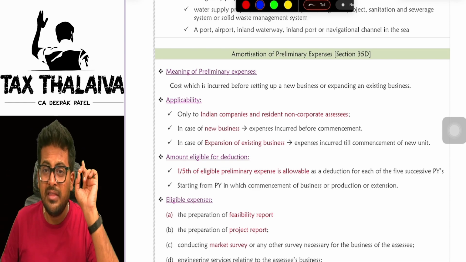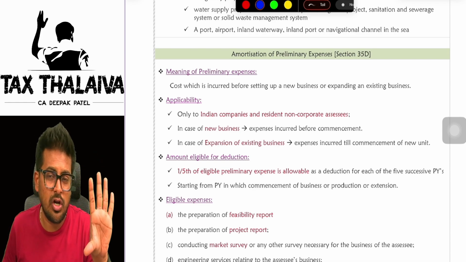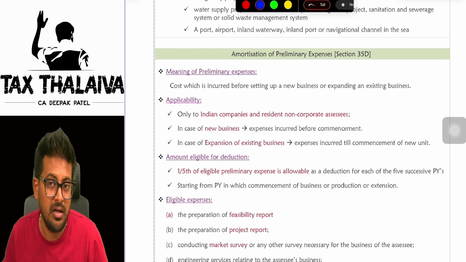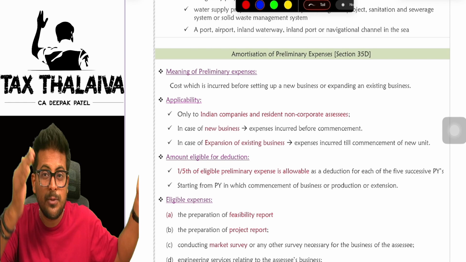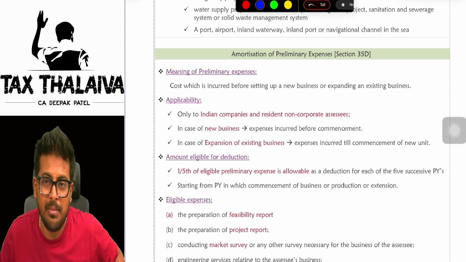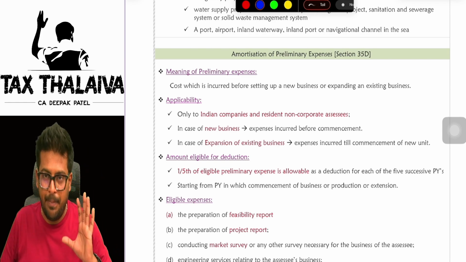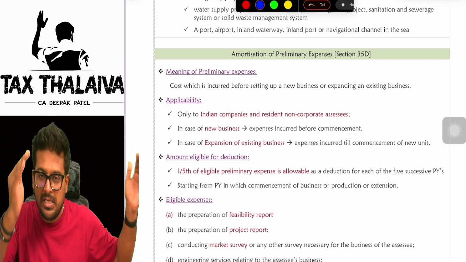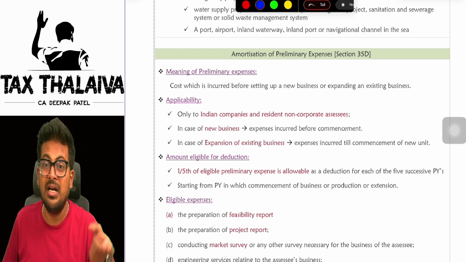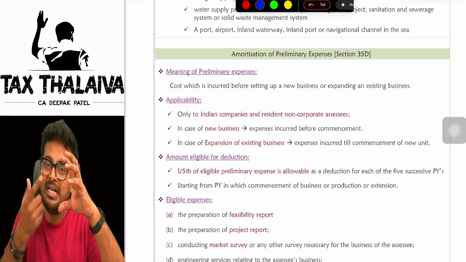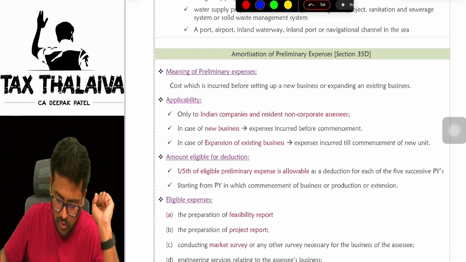Once you start your business, whatever expenditure you incurred before commencing your business, you are eligible to claim a deduction. But the deduction will be given in 5 equal installments. If I say 5 equal installments, can I say 1/5 will be given? 1/5 of the total expenditure will be given, but out of the expenditure which you incurred before commencing the business, only few expenses are eligible expenses. Out of that eligible expense, you will claim 1/5 for 5 years. Is it clear? Let's look at this.